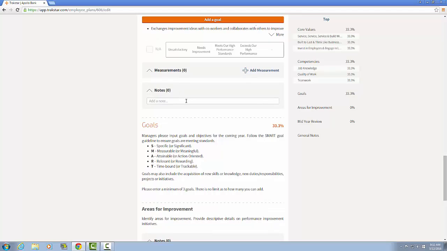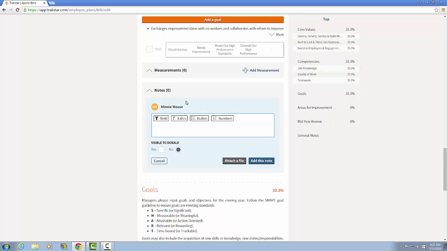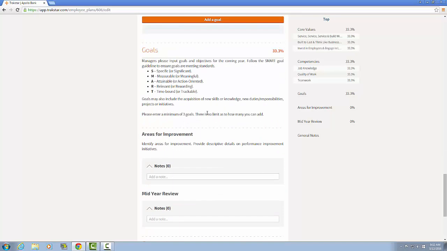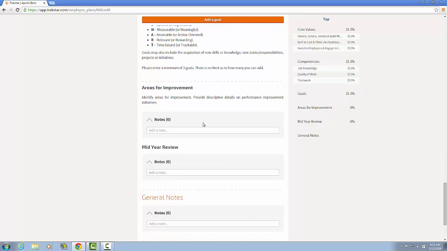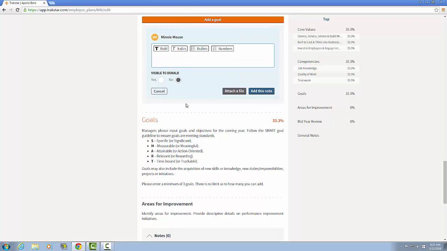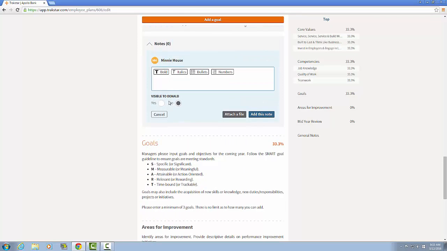To do so, your comments will be entered in the text box under the notes in the specific category, or you can add a general note at the bottom of the appraisal. You have the ability to make this visible to your manager or to add documents as well. There is no limit to how many notes you can record. Documenting your progress will facilitate the performance appraisal process in January because all the notes will be readily available.